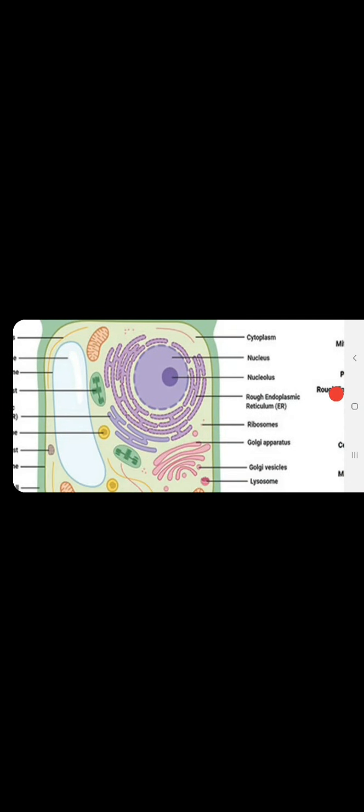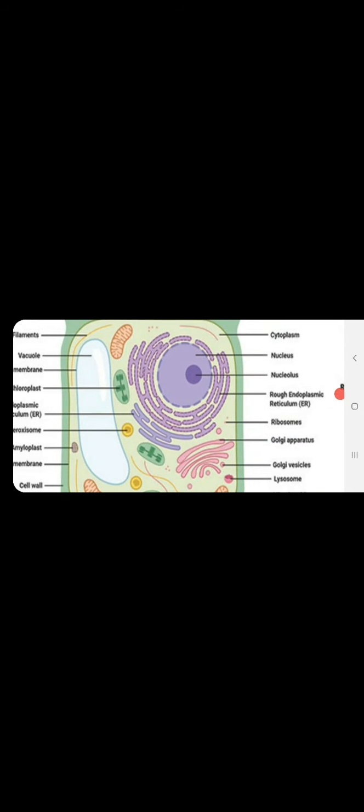Now the cell organelles. There are certain differences between the animal cell and the plant cell. The plant cell is usually slightly rectangular. Sometimes it will vary depending upon the type of organ, if it is a fruit cell, if it is a bark cell.